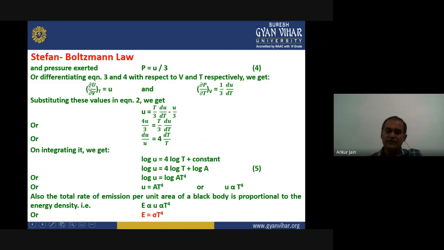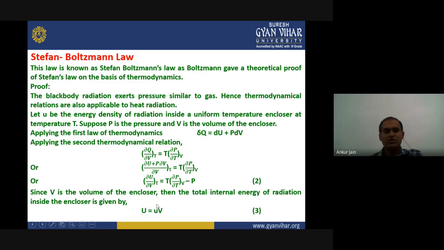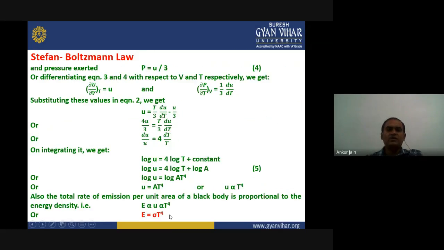Now these terms are written in equation number 2. If we recall equation number 2, you can see del U upon del V here and del P upon del T here, so we can put their values in equation 2. We get u equals T by 3 into du upon dT minus u upon 3.